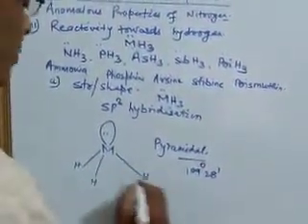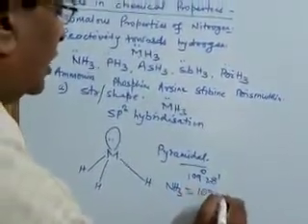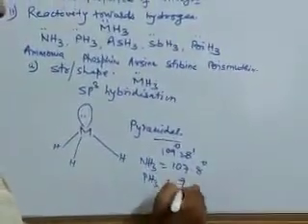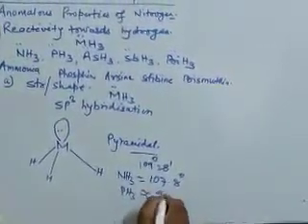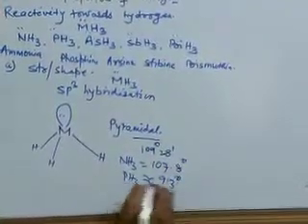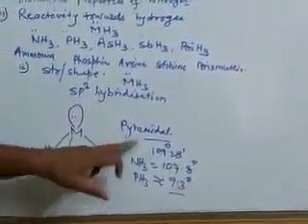But in ammonia, it is 107.8 degree. In phosphine, it is almost 93 degree. Okay. So we have difference in bond angle.